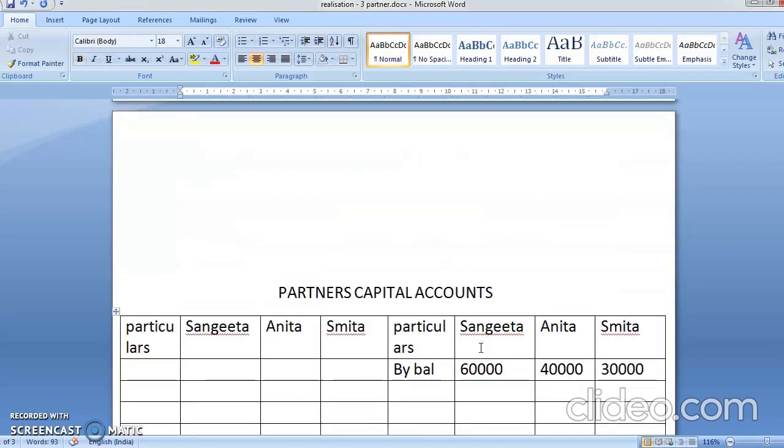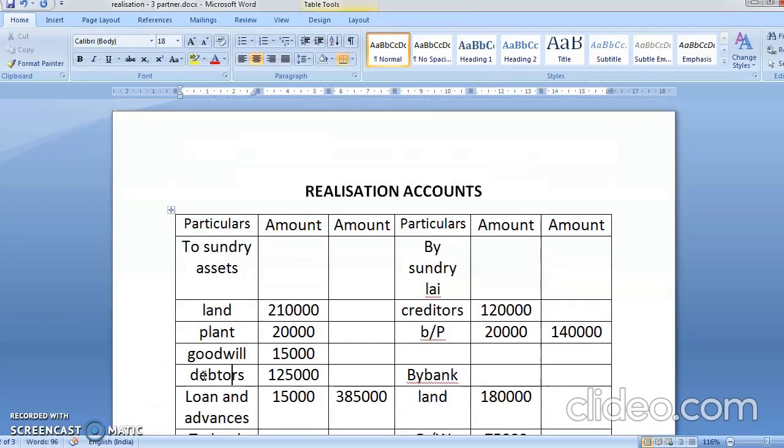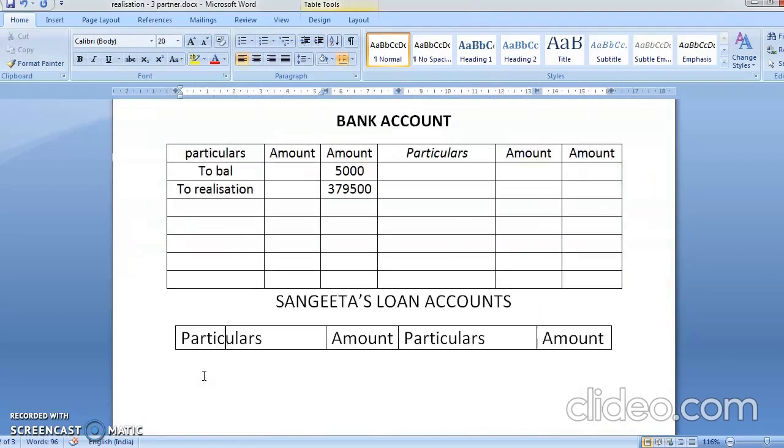Okay, one effect of this will come in partner's capital account and this will go in bank account. So let's do, Sangeeta has taken away something, so you will write here to realization account. Yes, how much is the realization amount? 20,000. Again, in the bank, you have paid the money.